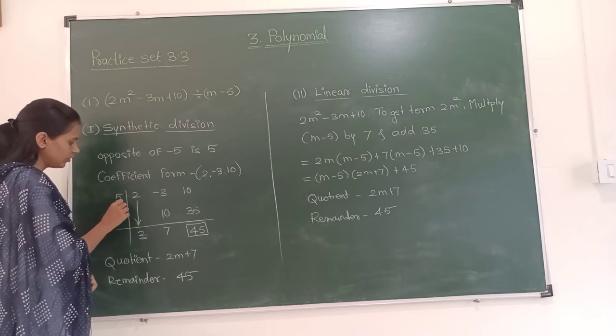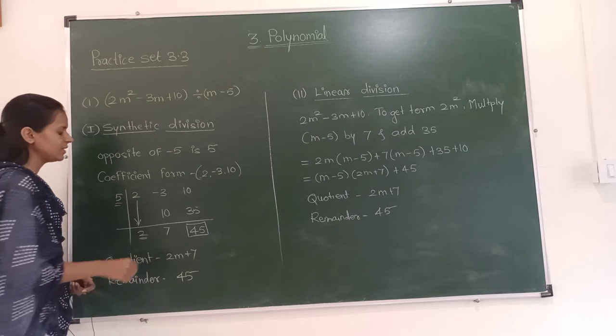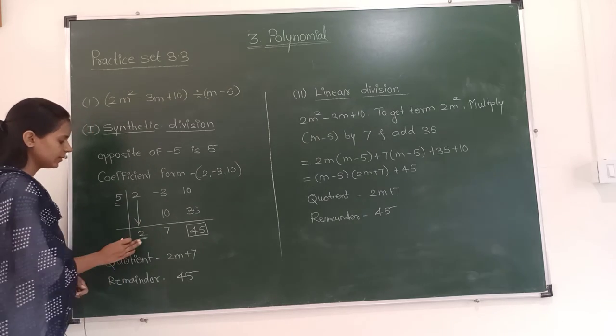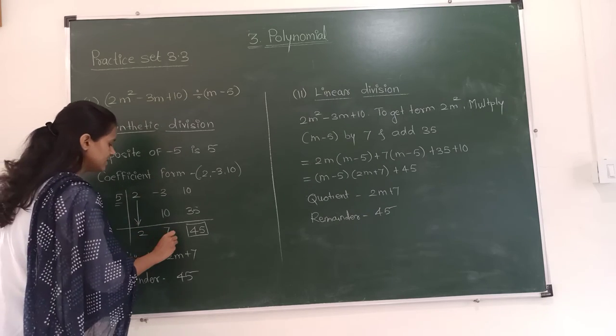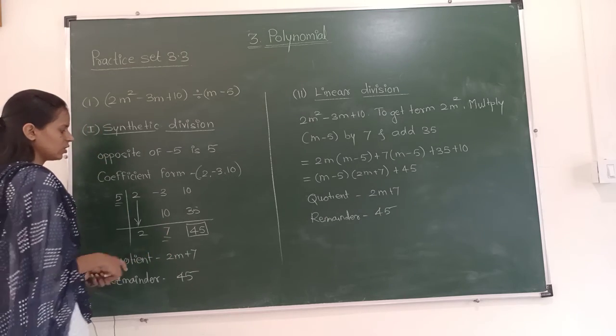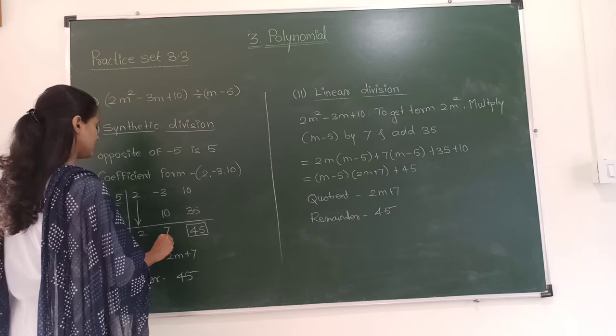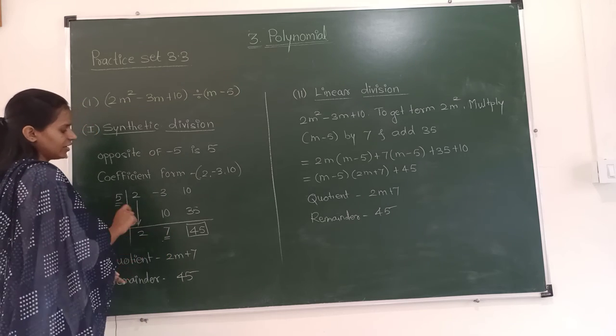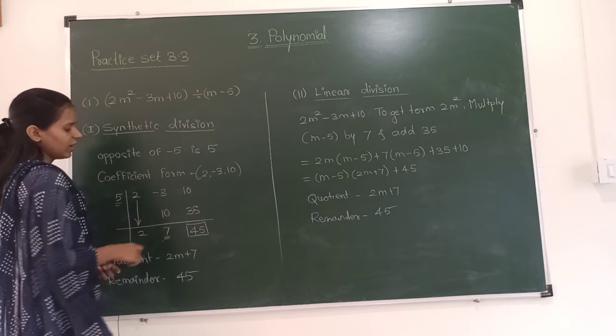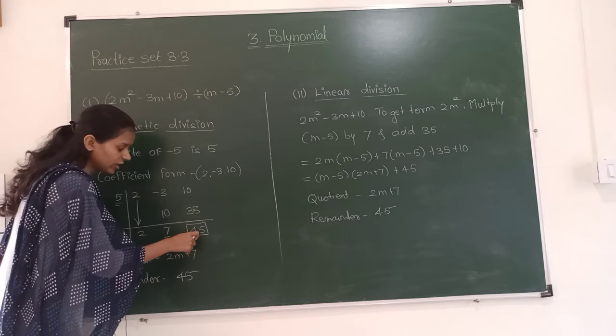Now this 2 into 5. 5 into 2 is 10. So we have written 10 over here. Next, minus 3 plus 10 is 7. Now this 7 into 5, 7 fives are 35. 35 plus 10 is 45.